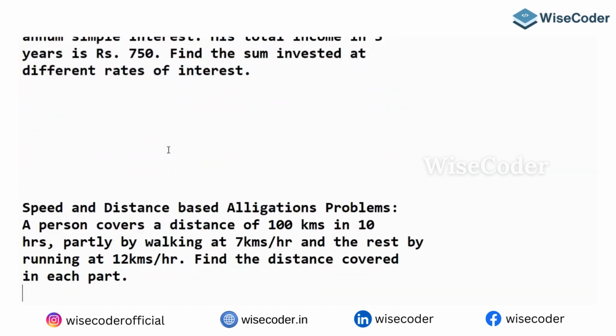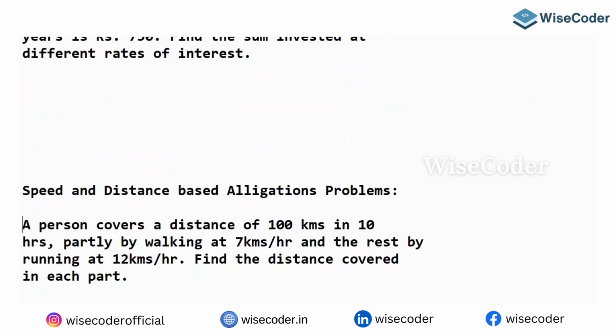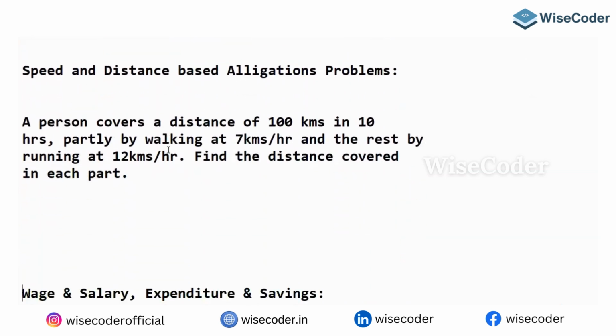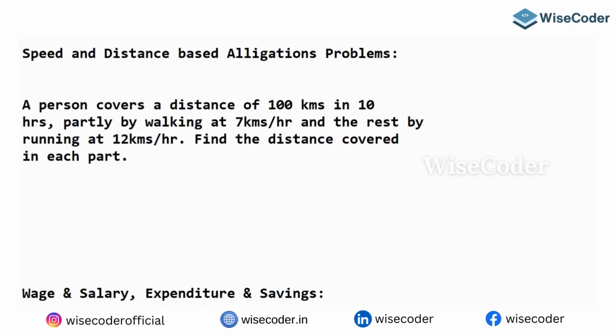See how we can solve our questions on time, speed, and distance. So this question is based on what? Time, speed, and distance. Look here. A person covers a distance of 100 kilometers in 10 hours, partly by walking at 7 kilometers per hour, and the rest at 12 kilometers per hour. Find the distance covered in each part.